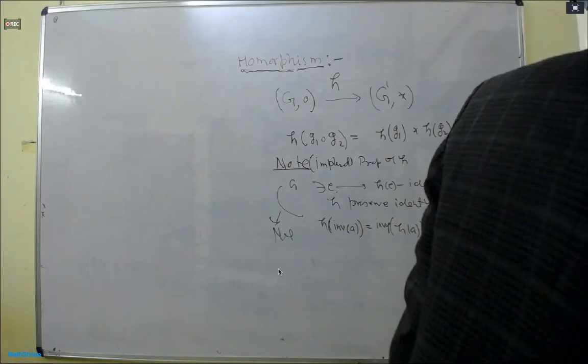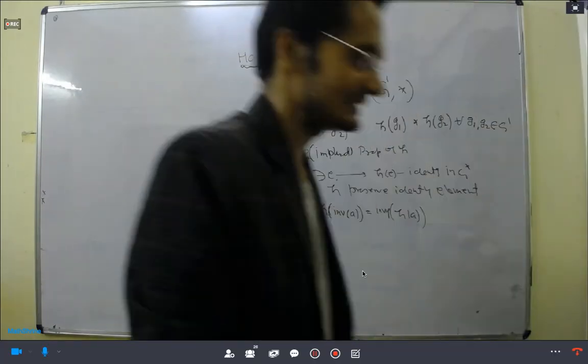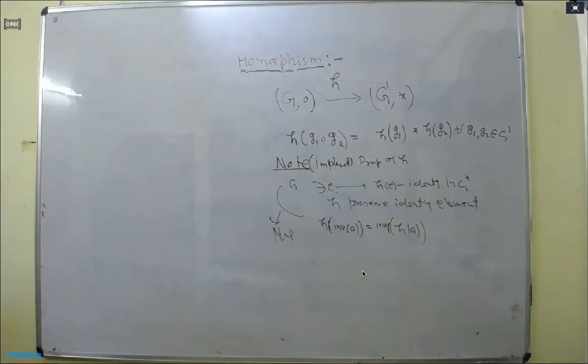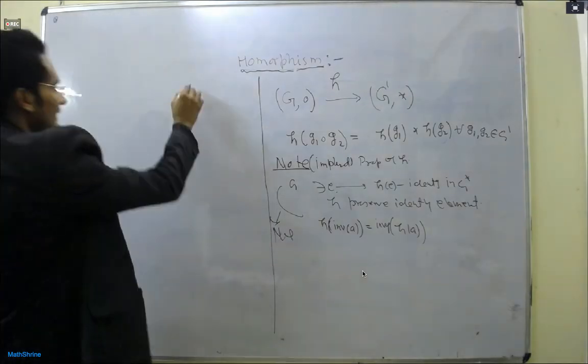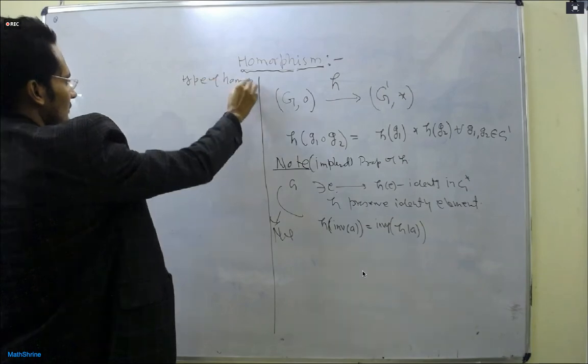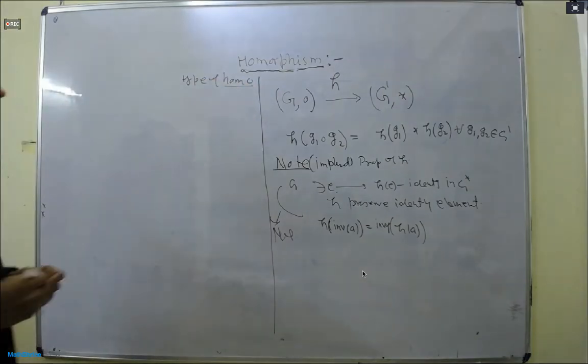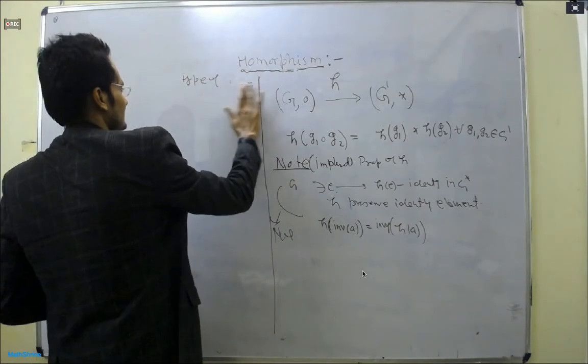So here we are going to write the types of homomorphism, the types of maps. First, if somebody has a doubt, we can discuss it first and then we will write the types.